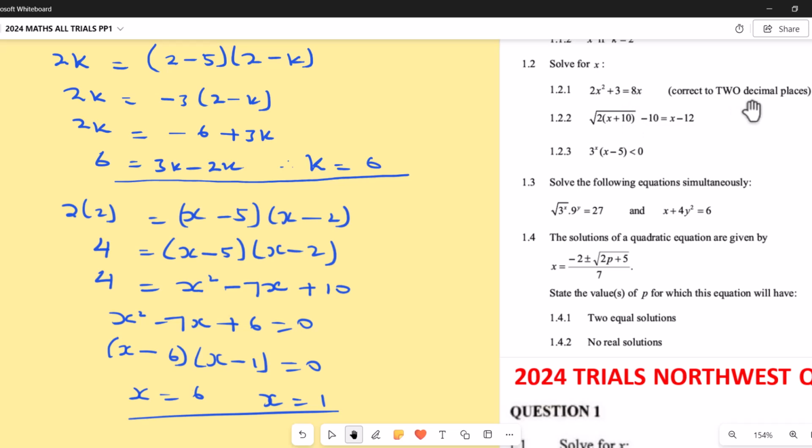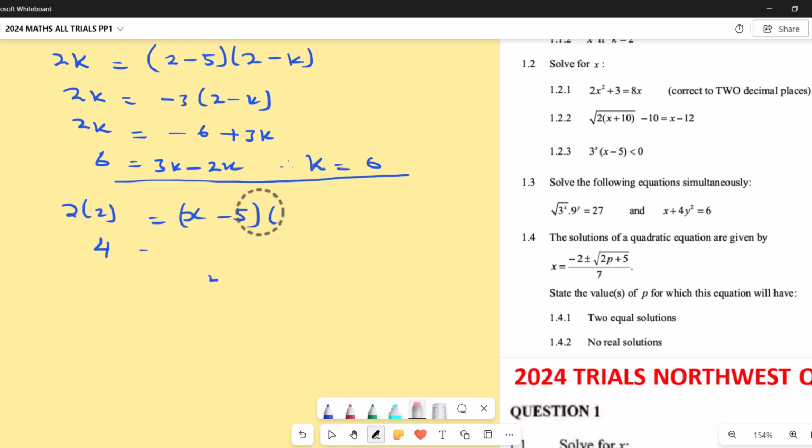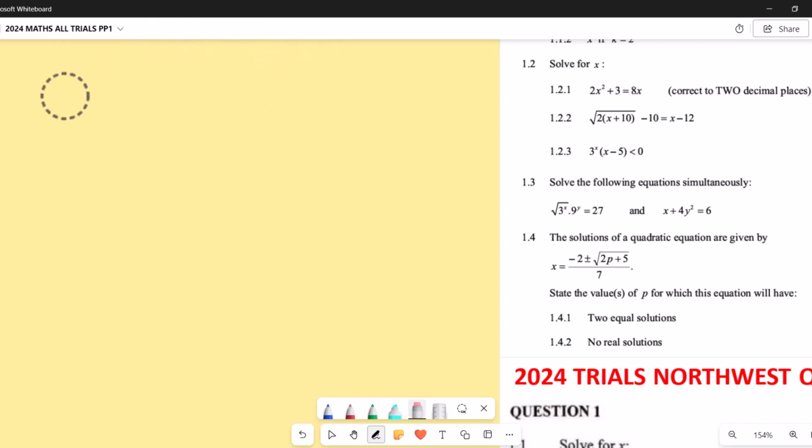1.2.1. The moment they say to do decimal places, it means we're going to use the quadratic formula again. Okay, so we're killing off this now.